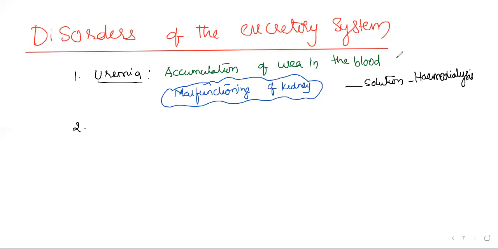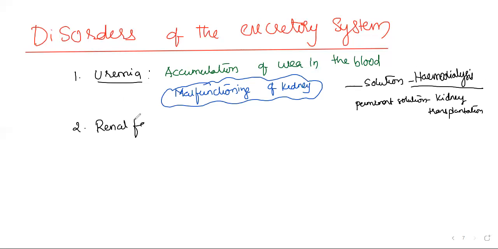Let me complete all the disorders first, then we'll go to the process. Hemodialysis is a solution, but what is the permanent solution when kidneys are not working? Kidney transplantation. Very good. The permanent solution is kidney transplantation, but till the person gets the kidney, we need to do hemodialysis.